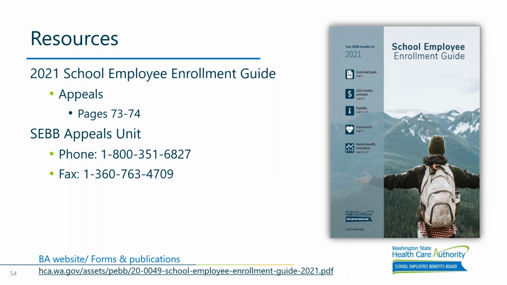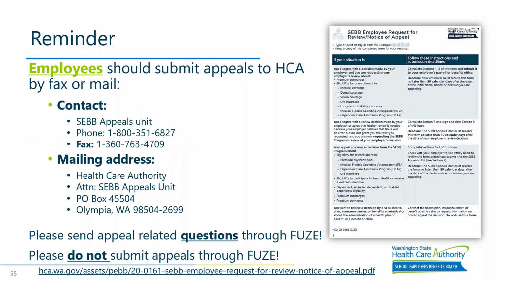Next slide. The SEBB enrollment guide on pages 73 through 74 has information on the appeals department, and that is our phone number as well. And finally, please do not send appeals through Fuse, but questions are okay. And one final reminder again that the employee is responsible for sending their appeal, and so they can submit that through the fax or mail information listed here. And that is it. I will turn it back over to Sarah.